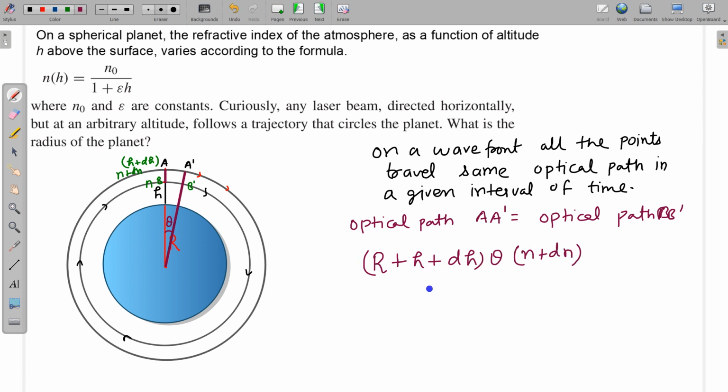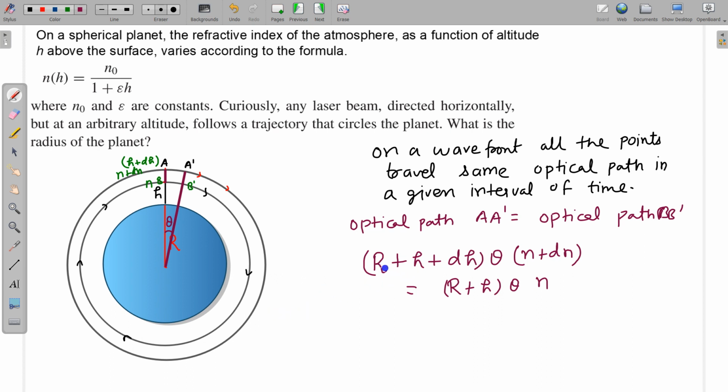So this is the optical path for A dash, and the optical path for B dash is equal to, so the radius is r plus h, multiplied by theta. This is the arc length, the geometrical path for B dash, multiplied by the refractive index n. So let us just multiply the expressions.